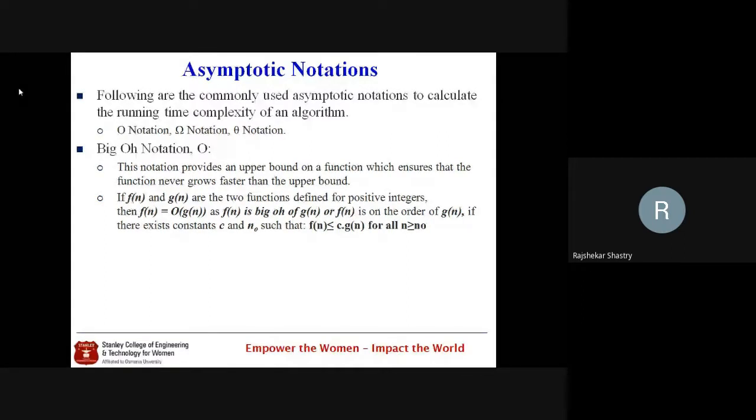Then we say f of n is big O of g of n. In other words, g of n becomes the upper bound for f of n.